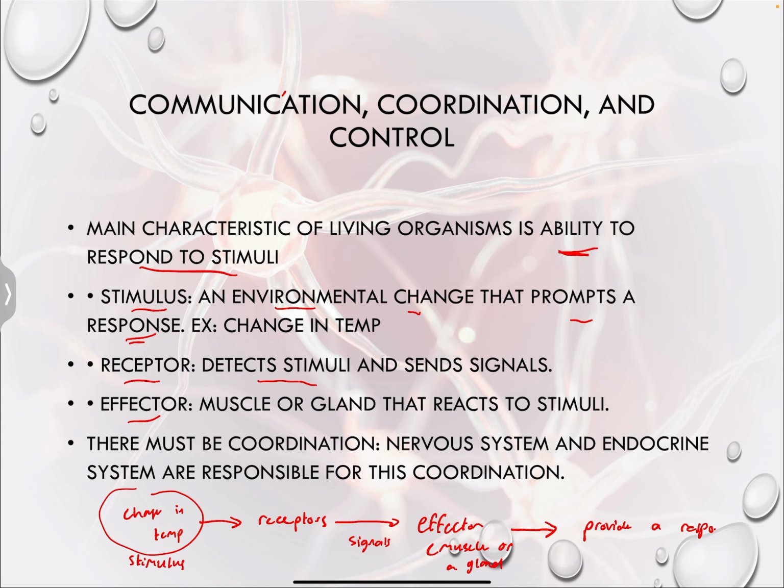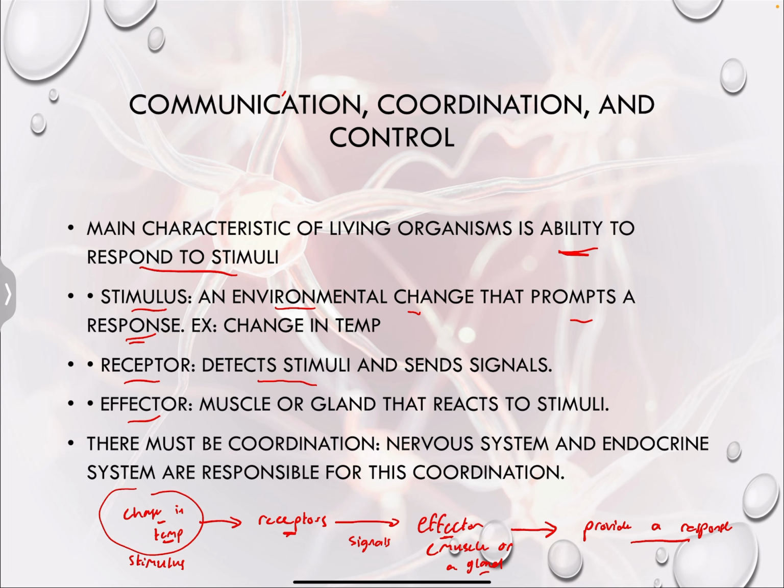So for example, change in temperature. Let's say the temperature became hot. We have receptors that are going to detect this change in temperature, and then they send signals to effectors, such as muscles or glands, for example sweat glands, and that's why we start sweating in order to always have homeostasis in our body.